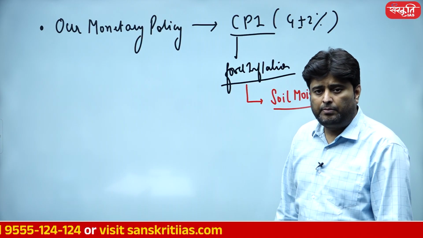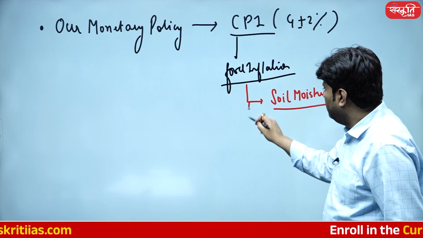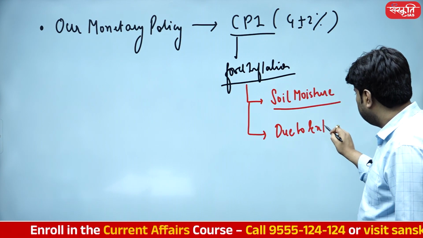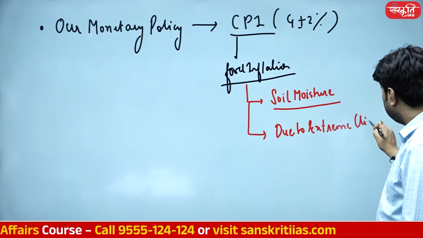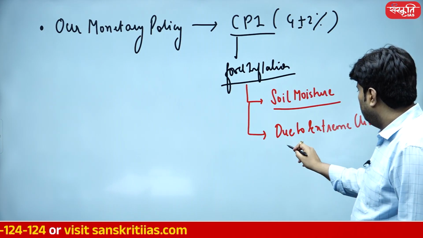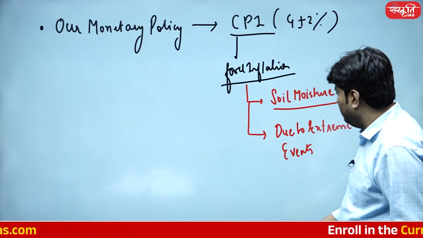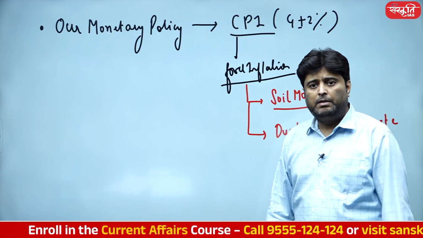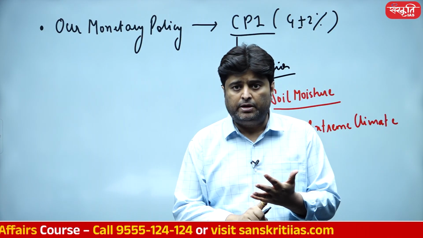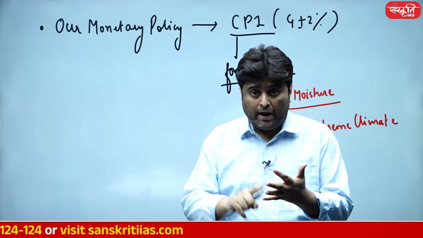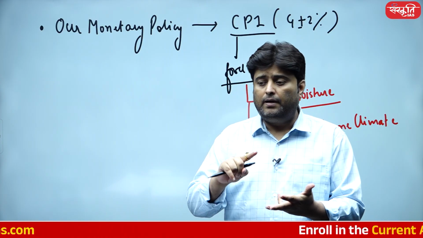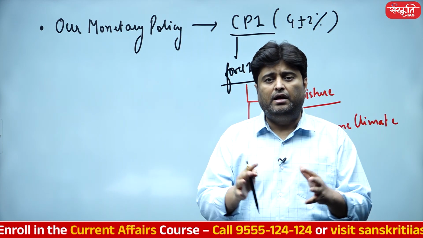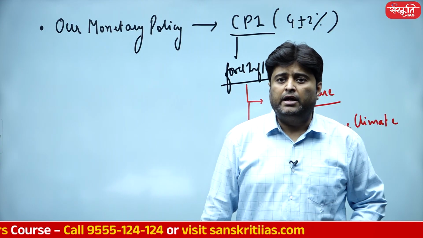Apart from the soil moisture, our food inflation is always going to be there due to extreme climate events, maybe due to El Nino, maybe due to Indian Ocean dipole. We may have extreme climate events due to western disturbance, due to flash flood, due to hailstorm, due to heat waves, due to storm attacks. We can have so many problems being integrated with only one phenomenon, and that is extreme climate event.